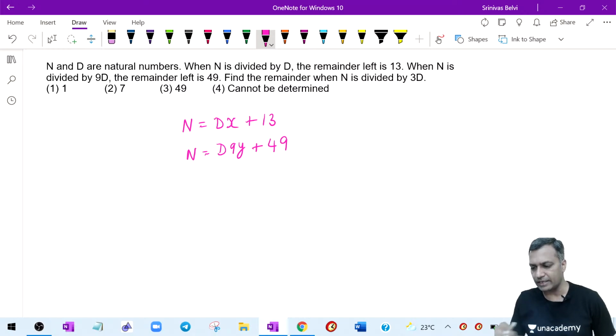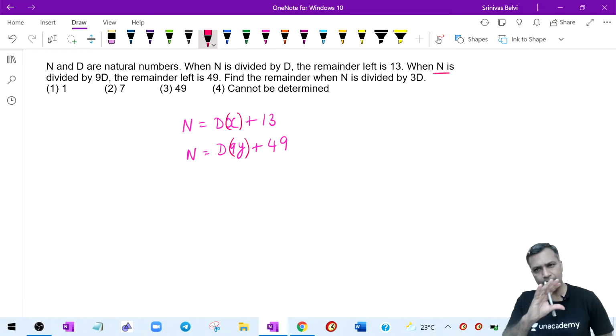This gives me a remainder of 49, the other gives a remainder of 13. It's the same number. No 3 times of number, no 4 times of number, nothing like this. I can put a bracket wherever I want. It's the same number, I'm just putting the bracket like this. So I can equate these two because both are the same number.